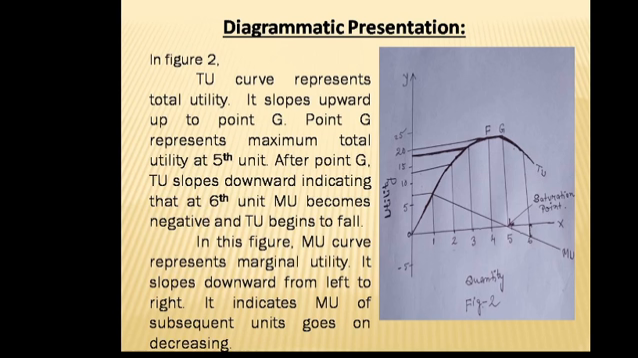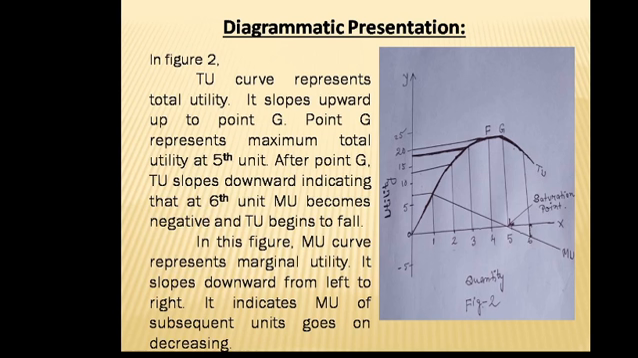After point G, the TU curve slopes downward, indicating that at the 6th unit marginal utility becomes negative and total utility begins to fall, which is also shown in our table 2.